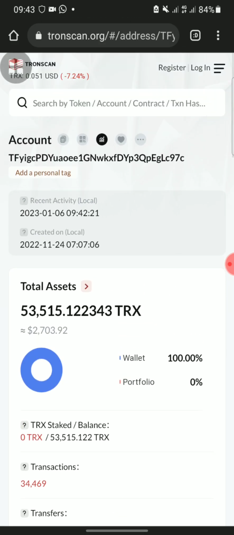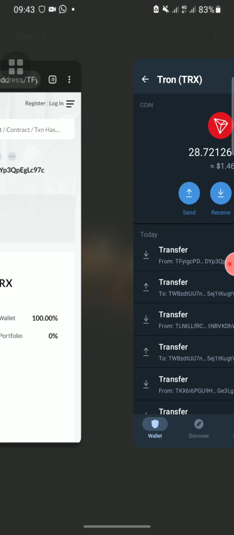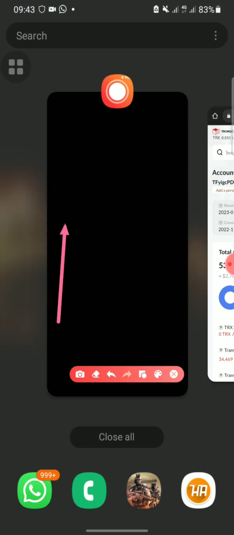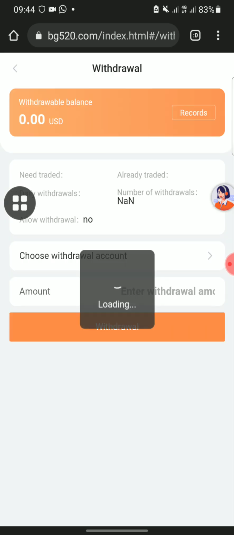So if you know what to do, just dive into this opportunity and don't play with chances like this, guys. Make sure you take part in this update. This is paying. They are paying massively. You can see I just got my own payment now. I got my payment, live withdrawal. I got my payment.